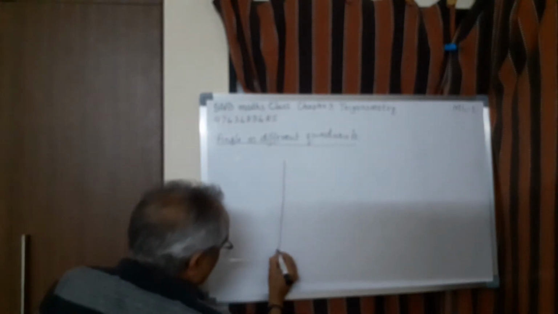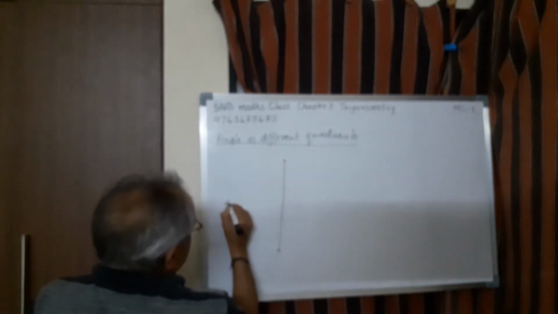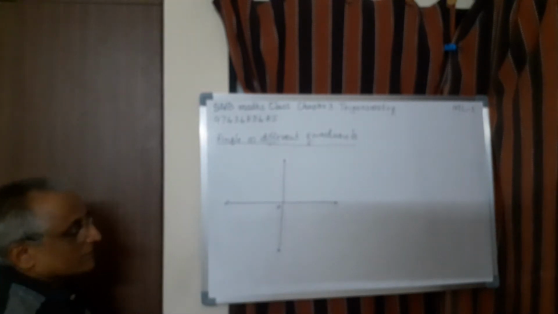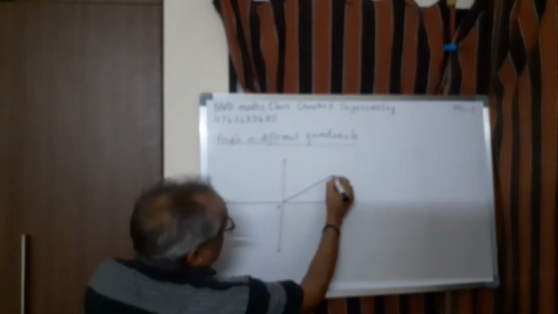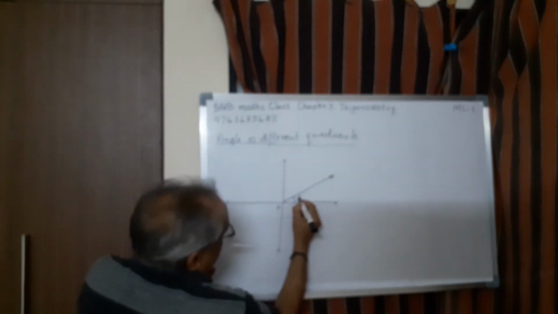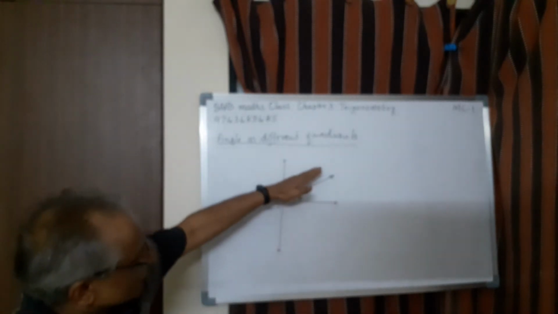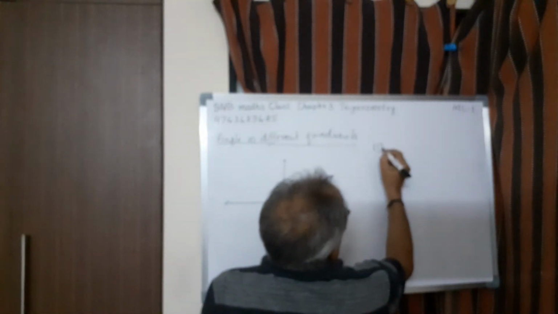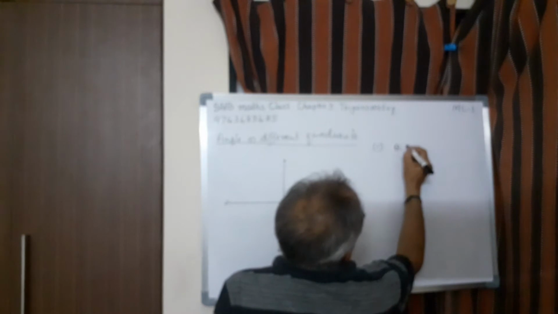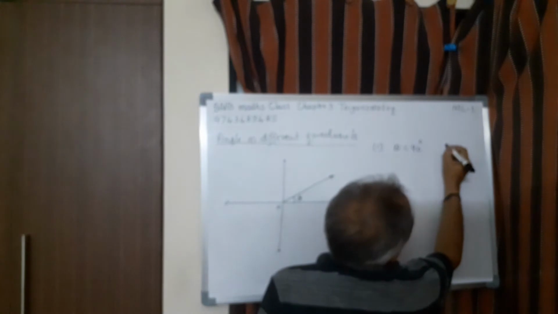What do you mean by quadrants? Say, for example, you can take this, this is y-axis, then x-axis, coordinate system. Then here this is origin. Now you take a ray, then suppose you rotate up to this, let us say. Definitely this angle, let us say theta. This theta is in the first quadrant. Therefore, we can say first one, when theta is less than 90 degree, it is in the first quadrant.